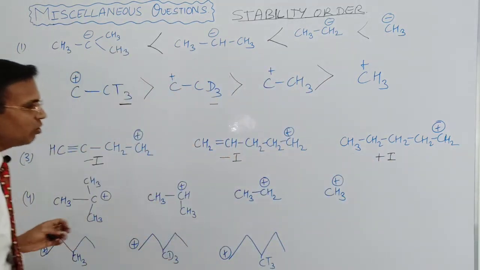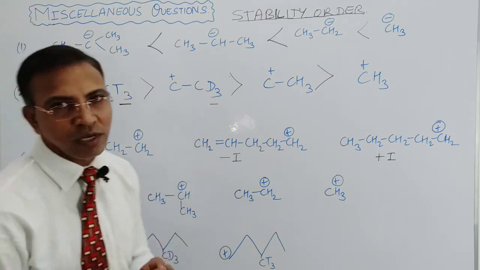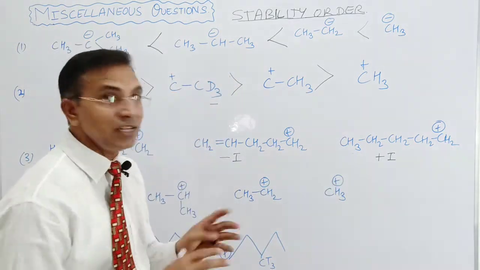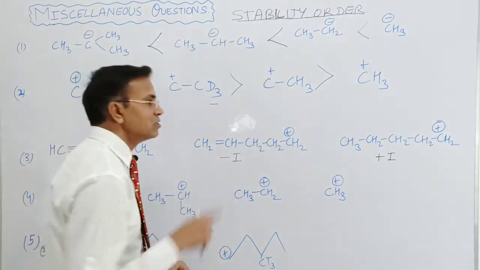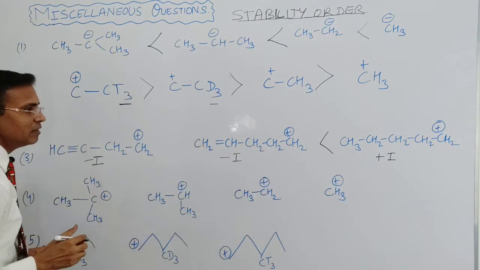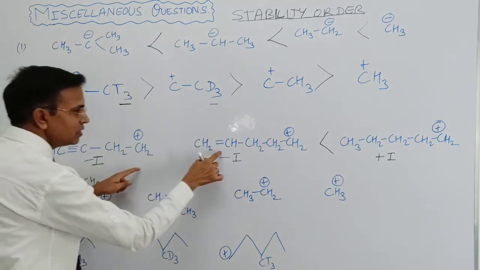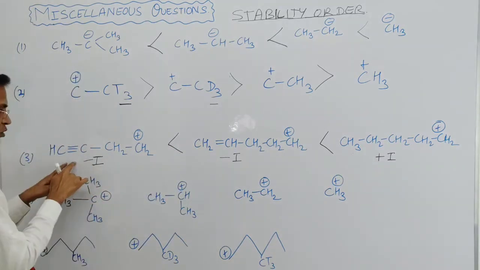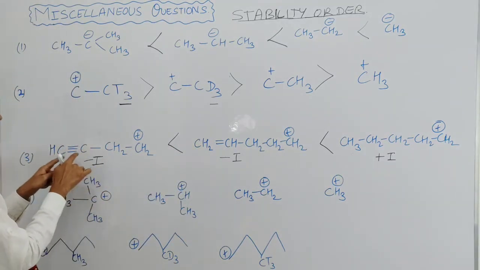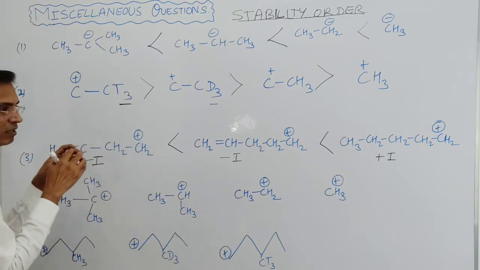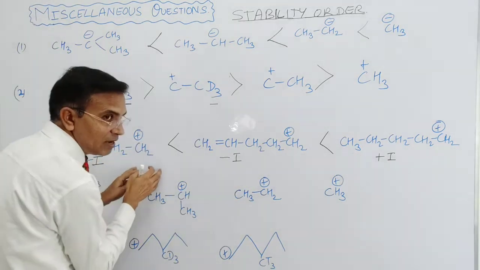So the carbocation stability order is directly proportional to the plus I effect and inversely proportional to the minus I effect. So it is more stable than double bond and triple bond. Double bond is more stable because it shows less minus I. The triple bond shows more minus I, then it increases the positive charge and decreases the electron density. So it becomes less stable.